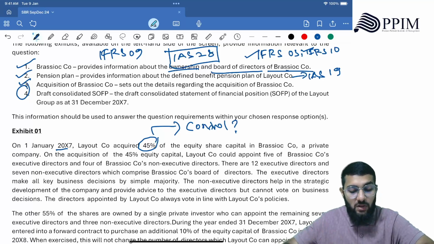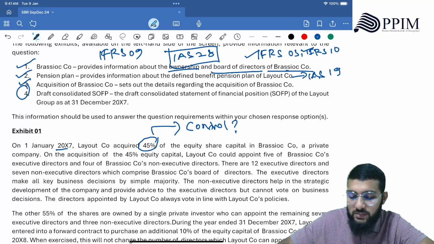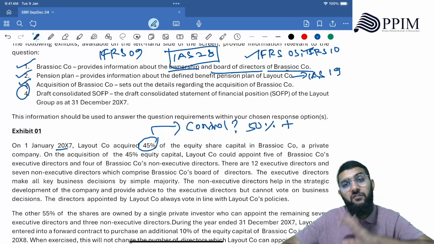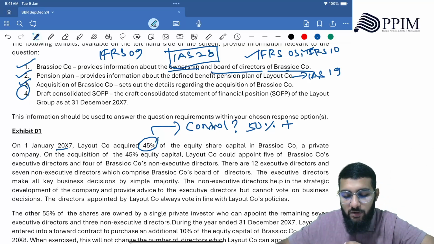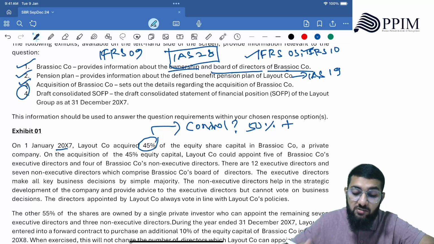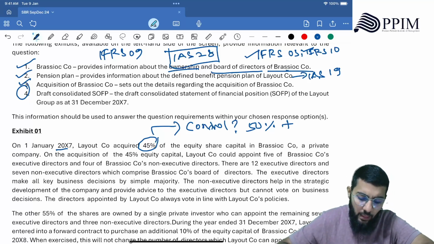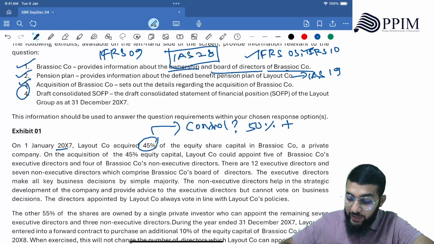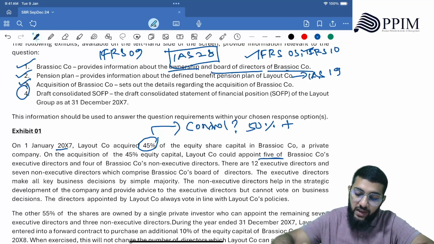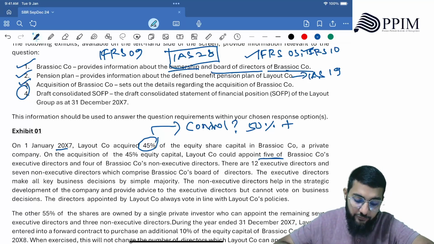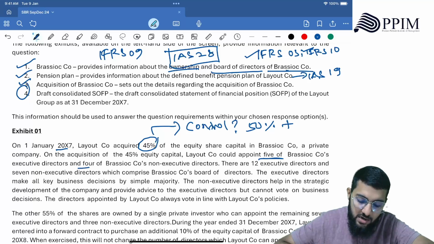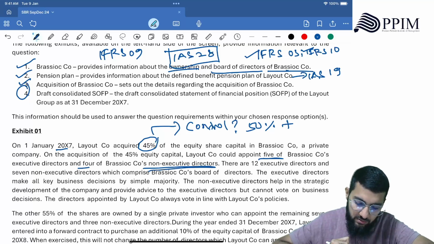In terms of numbers, what we usually assume as control is anything that's 50% plus. But sometimes 50% plus also cannot be controlled, because there are other criteria outlined in IFRS 3 and IFRS 10. A private company: on the acquisition of the 45% equity capital, Layout Co could appoint 5 of Braziaco's executive directors and 4 of Braziaco's non-executive directors.